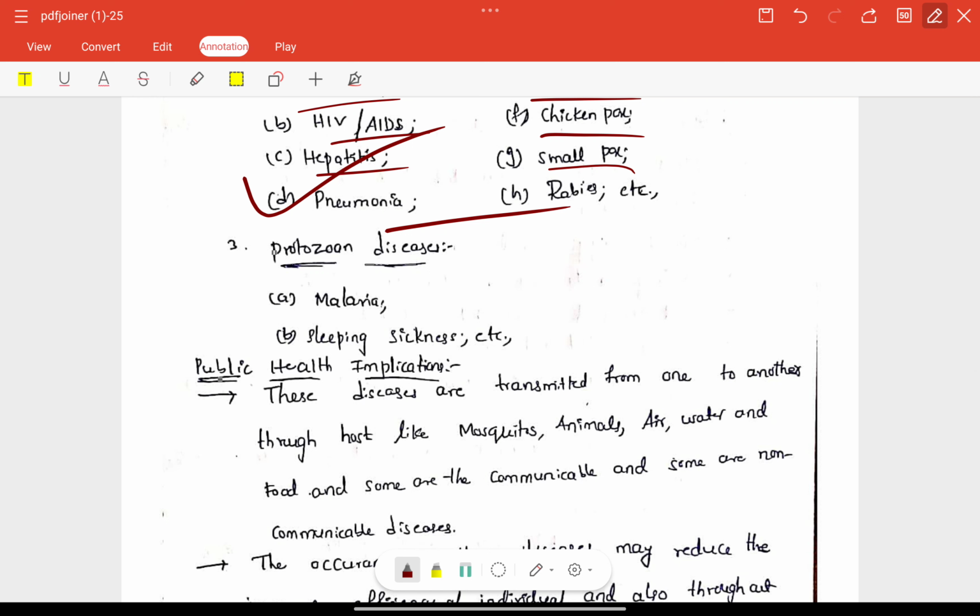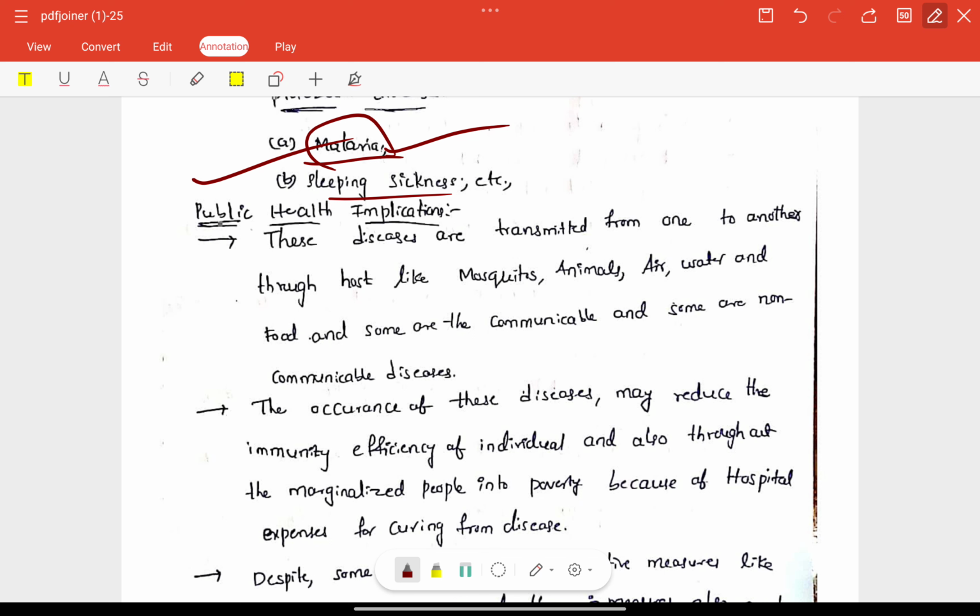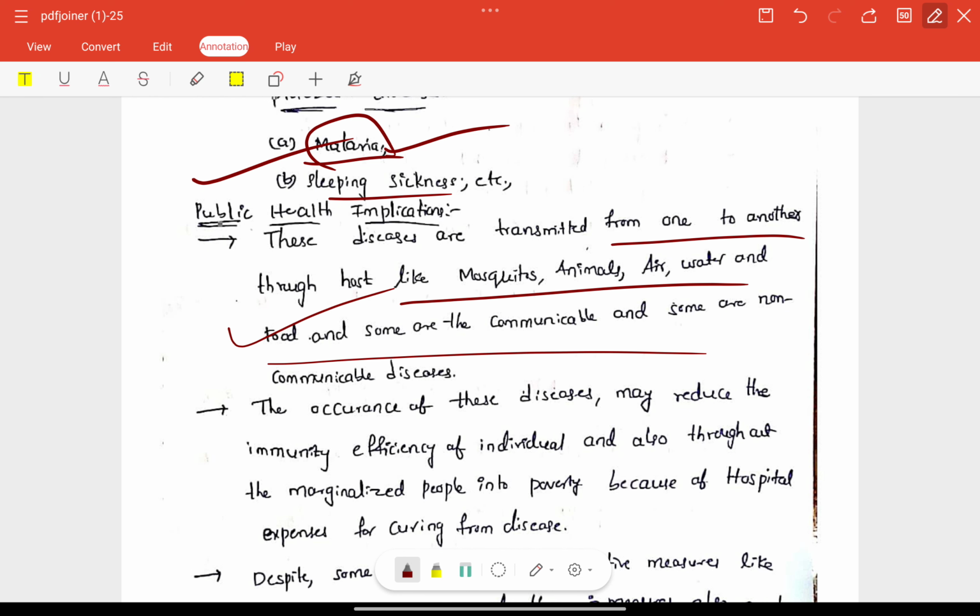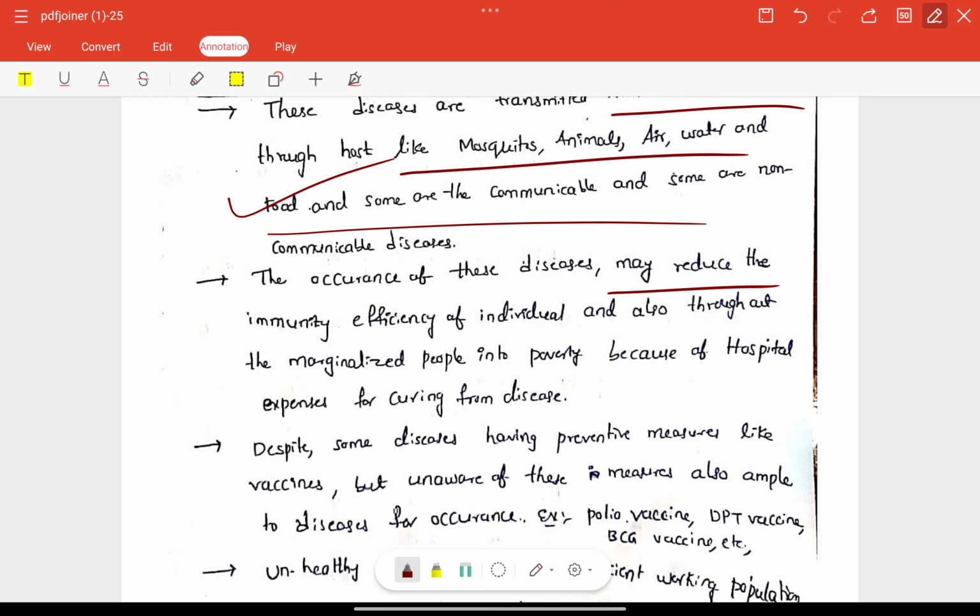Very good. And protozoan diseases also, like malaria, right? Sleeping sickness, etc. Very good. So public health implications, whatever we have in the second keyword of the first part, right? These diseases are transmitted from one to another, like through mosquitoes, animals, air, water, etc. Very good. The occurrence of these diseases may reduce the immunity of individuals, also throughout the marginalized poor people, right?